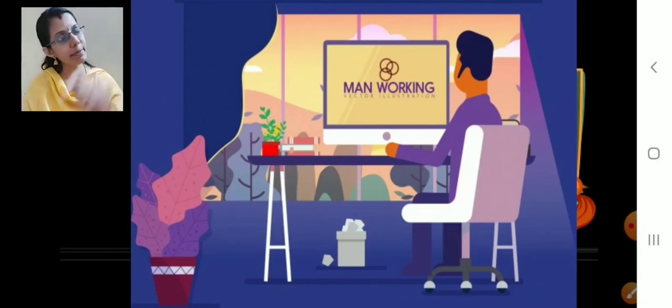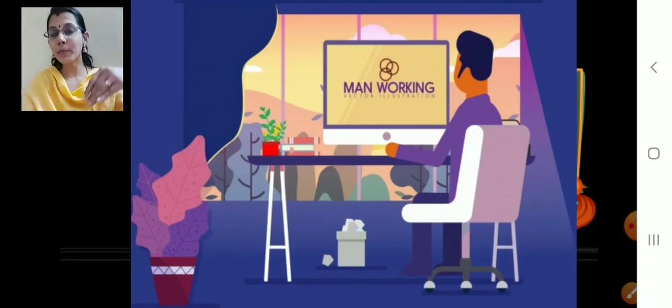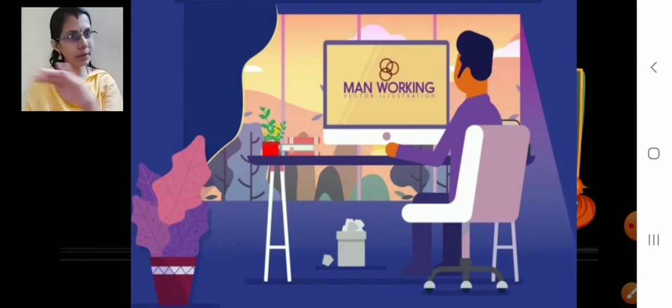Can you see the dustbin? Where is the dustbin? Yes, children. It is below. It means it is under. Under the desk. Understood? Over means above. Under means below it. Below that particular thing. Over means above. Under means below.